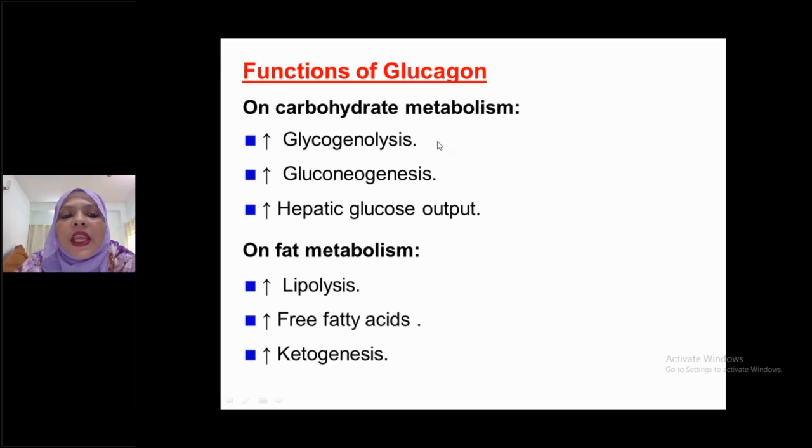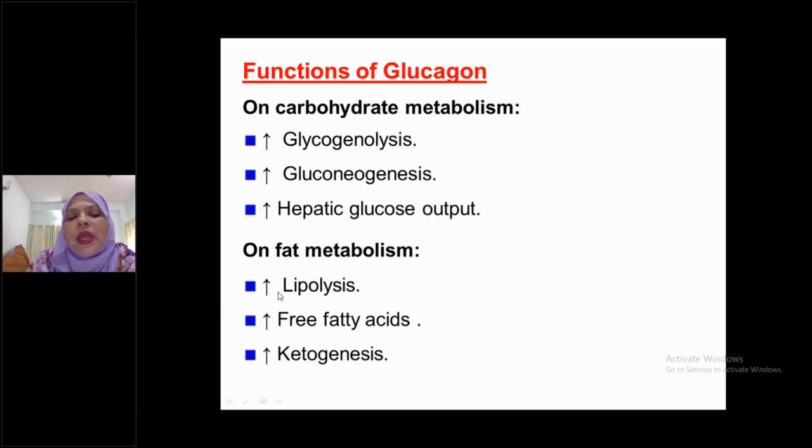So what did insulin do? It inhibited two big functions, glycogenolysis and gluconeogenesis. Insulin inhibits them, but see here, glucagon stimulates them, that is increased glycogenolysis and increased gluconeogenesis. So ultimately it increases hepatic glucose output. As you know, glucagon is a diabetogenic hormone, so of course it should raise blood sugar level, so increased hepatic glucose output increases blood sugar level, because it is a diabetogenic hormone.